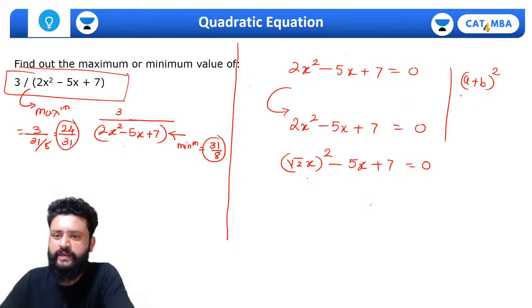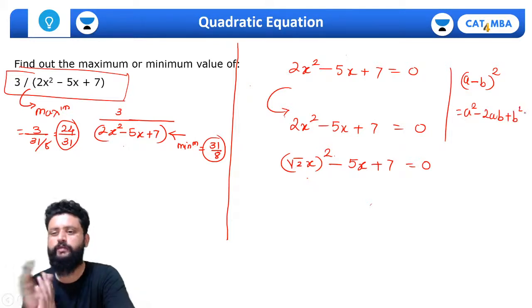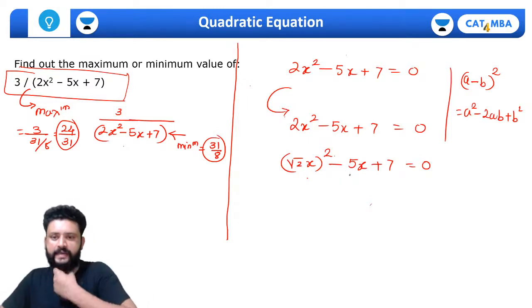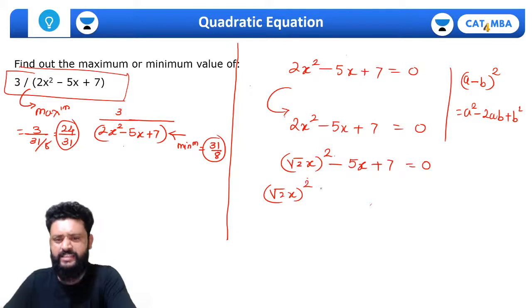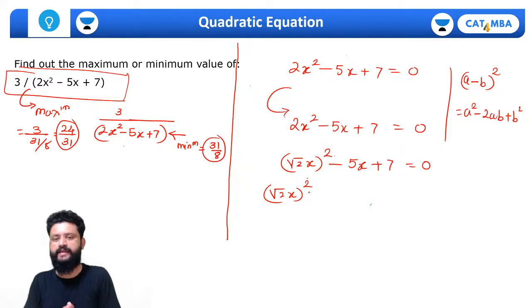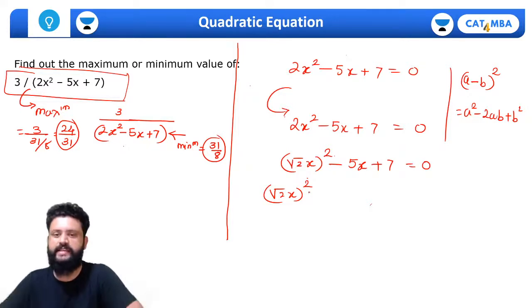What do you think? क्या करना चाहिए? मैंने a minus b whole square लाना है तो मुझे a square लाना पड़ेगा minus 2ab plus b square. इस फॉर्म में लिखने की हम कोशिश करेंगे. That's it. Okay, so what I can write here is root 2x whole square. Simple adjustment, typical adjustment है and it will look tough initially, but the thing is ये हर बार similar front पे ही हम adjustment करते हैं, so इसलिए ये भी तुम्हें easily याद रह सकता है.